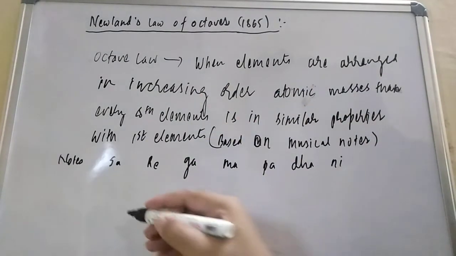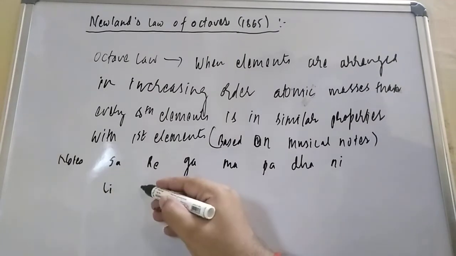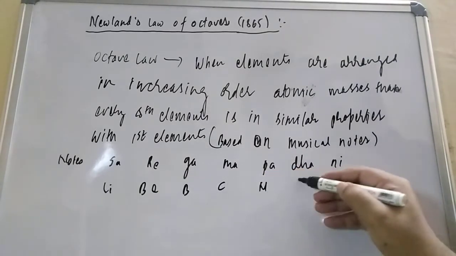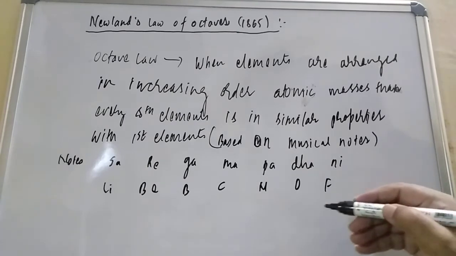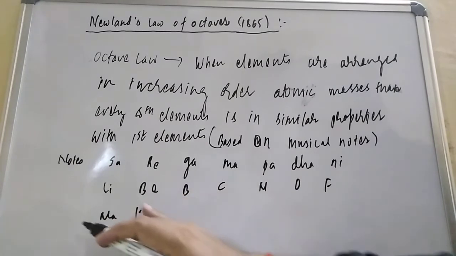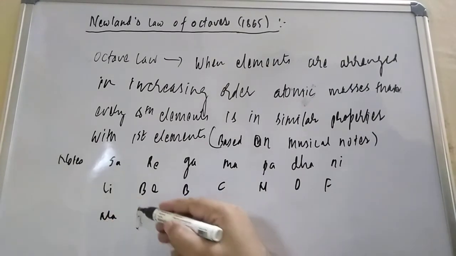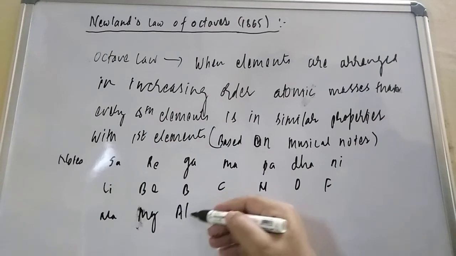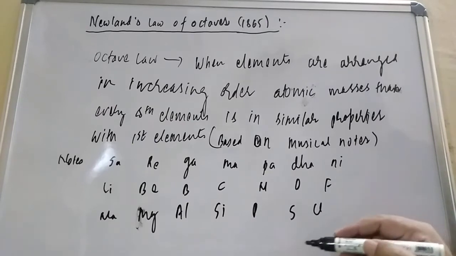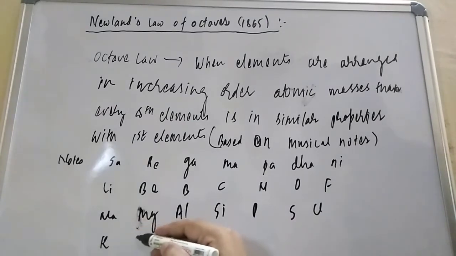If you want to arrange the elements, suppose lithium, then what will come? Lithium, beryllium, boron, carbon, nitrogen, oxygen and fluorine. Then again sodium will come. After sodium comes magnesium, aluminium, silicon, phosphorus, sulfur, chlorine, then again potassium and then calcium. Dear friends, it is applicable up to calcium only, not for all the elements.